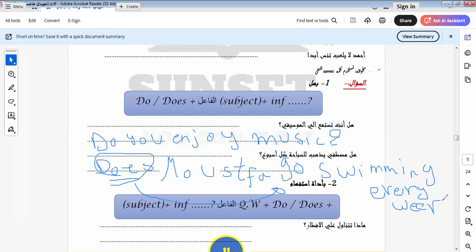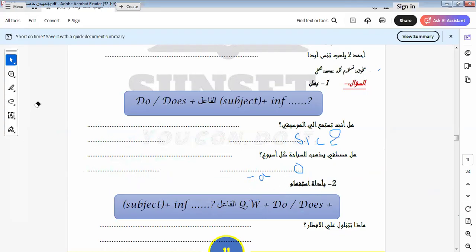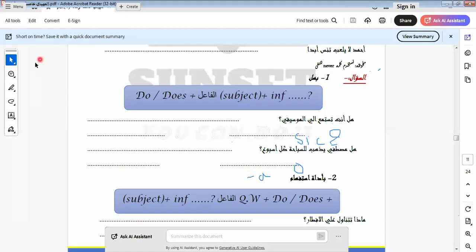And I put what? I put "every week," and I put a question mark at the end of the sentence. Let's continue the rest of the exercise. And this is the rearrangement of what? Of making a question using a WH question. When we use a WH question, it's the same as when we use yes/no.